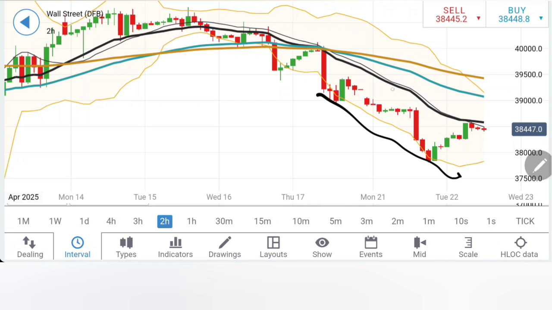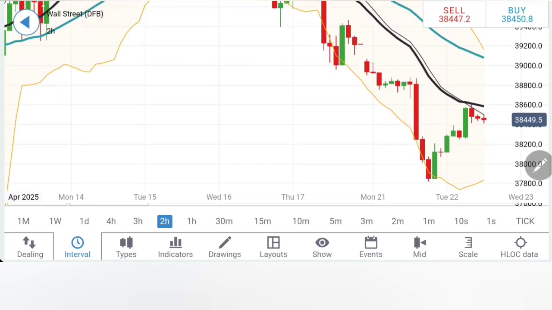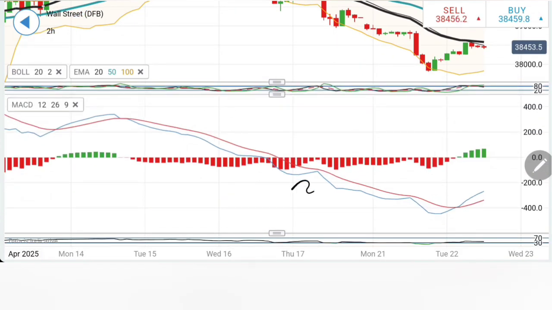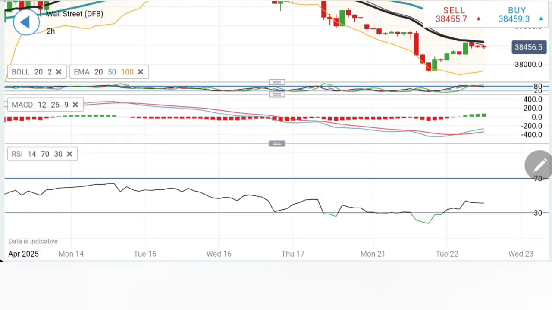See, this is how it has been trading here, and the 20 period definitely offering it a good resistance. Wait for it to break out beyond 38,600. Beyond 38,500, we can expect 38,600, and once 38,600 is taken, 38,700, 38,840 should be there. Stochastic overbought here. The MACD has crossed over at the bottom. It is a good sign for the bulls, and the RSI is flat.